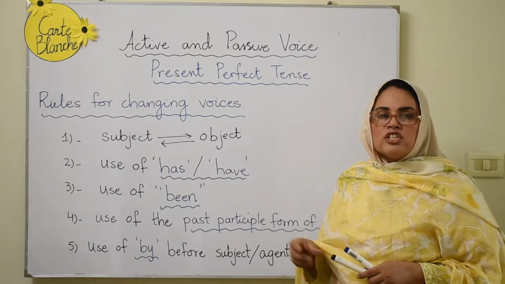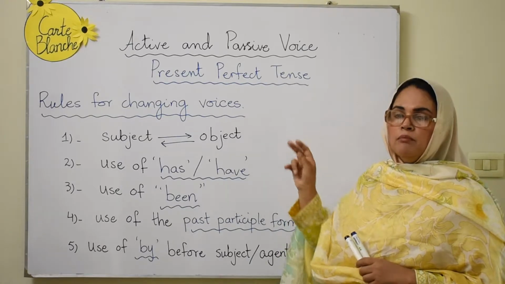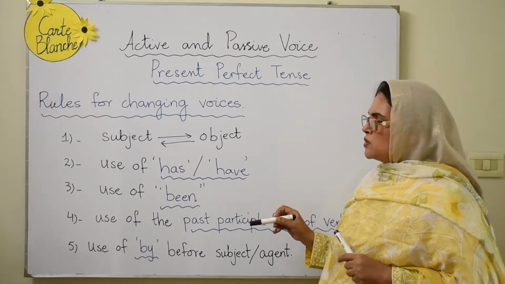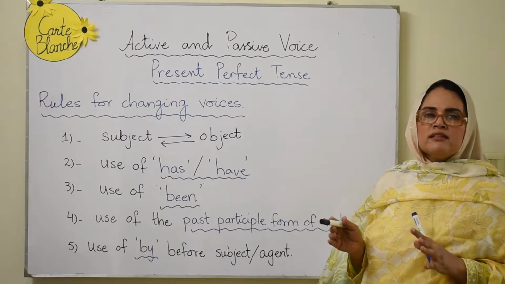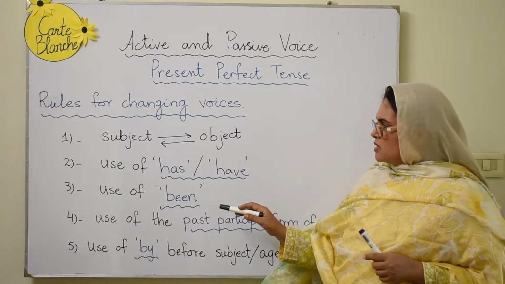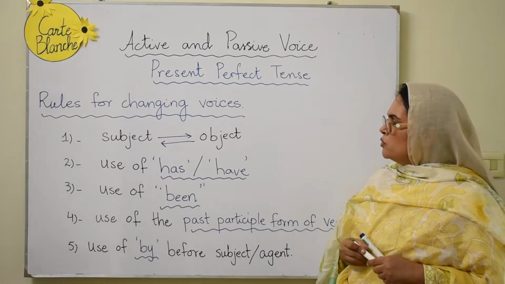So right now we are just going to learn the rules of changing active voice sentences to passive voice sentences. Now these are the rules. There are some general rules which apply to all the active voice sentences once they are changed into passive voice. And there are some specific rules which are only applied to present perfect tense. I'll be discussing them individually with you.